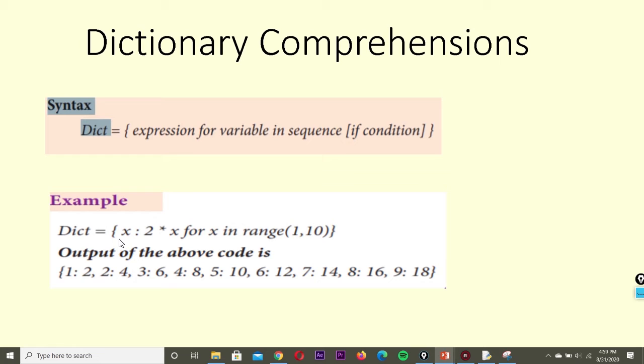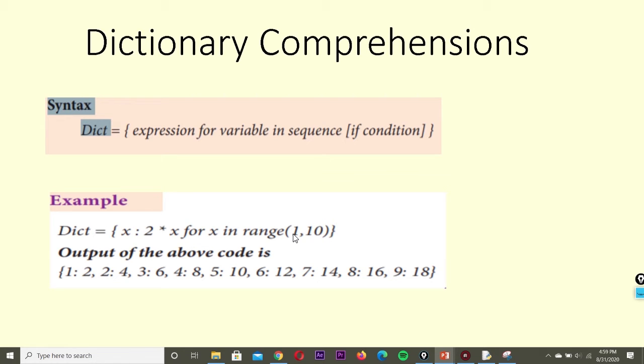For example, dict is equal to x colon. Here we mention the key followed by a colon, and then we write the expression for generating the values. 2 asterisk x is the expression used to generate the values. The first x represents the key, and then as usual we write the for loop, for x in range 1 to 10.